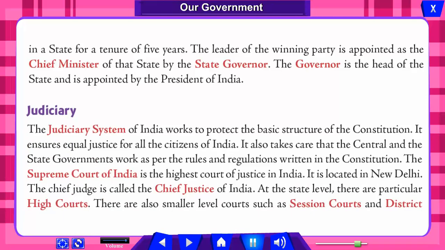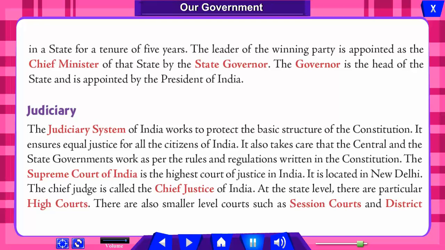Judiciary. The judiciary system of India works to protect the basic structure of the constitution. It ensures equal justice for all the citizens of India. It also ensures that the central and the state governments work as per the rules and regulations written in the constitution. The Supreme Court of India is the highest court of justice in India. It is located in New Delhi. The Chief Judge is called the Chief Justice of India.